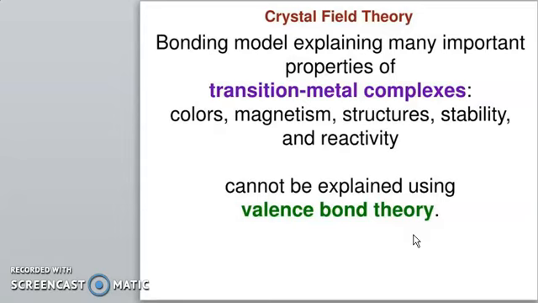Then the stability of a particular compound, and reactivity, the metal and ligand reactivity. Valence bond theory cannot explain the things explained by this theory, so this actually works on the limitations of valence bond theory.